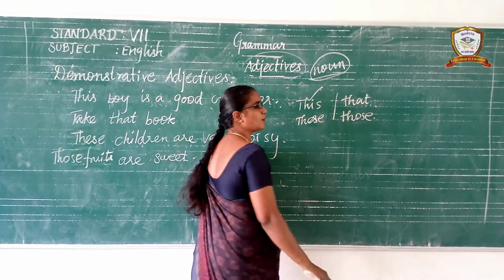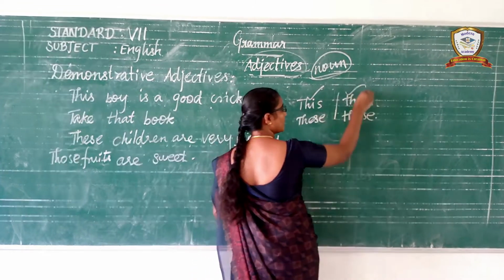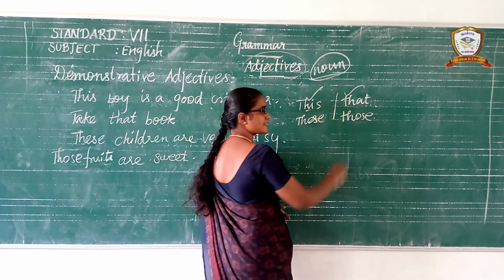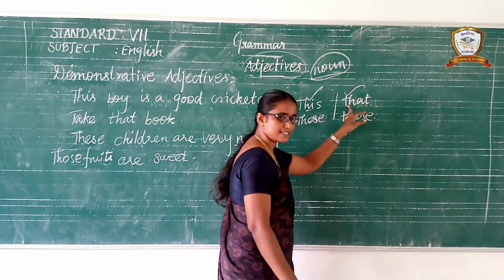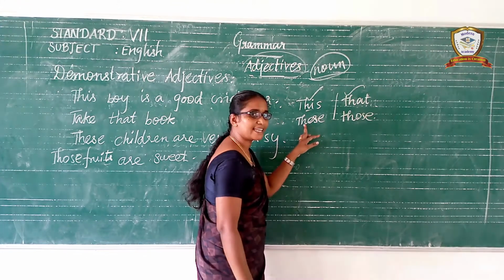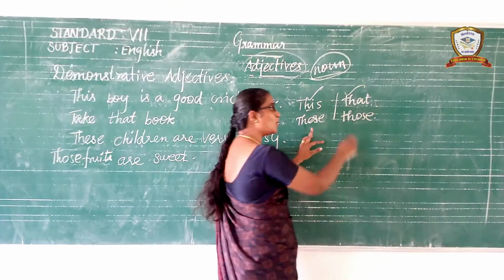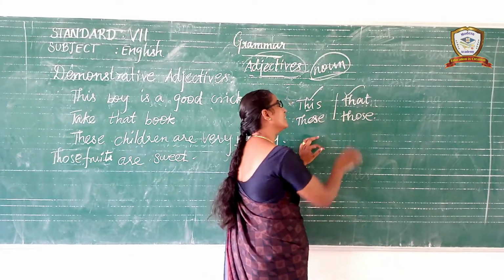This is a singular form. That is a singular form. Understand? This indicates the singular form. That indicates the singular form. These indicates the plural form. Those indicates the plural form.